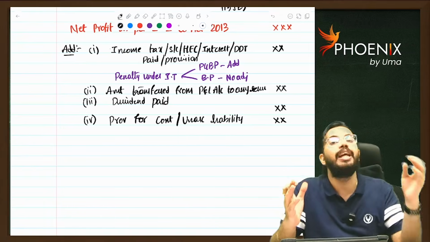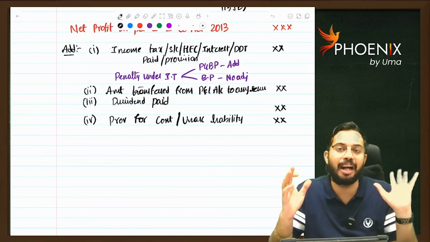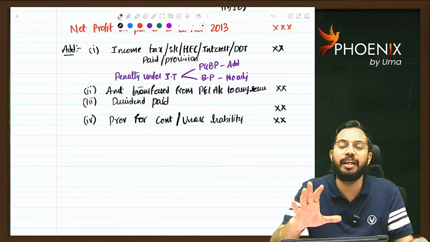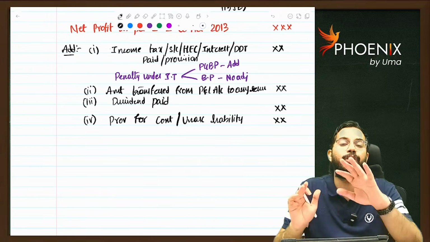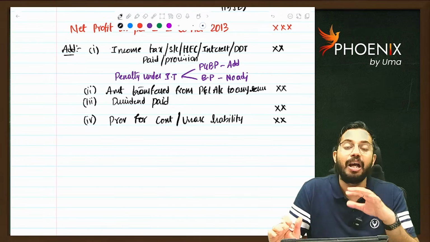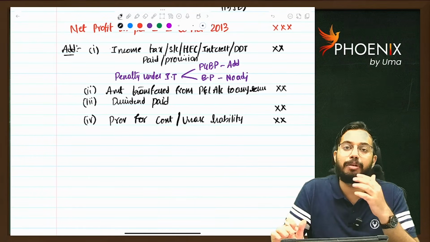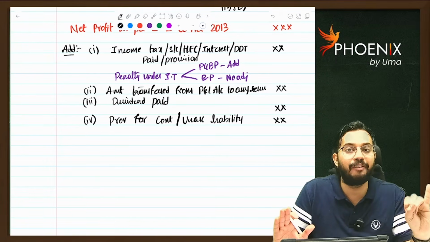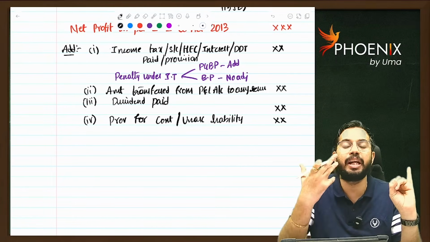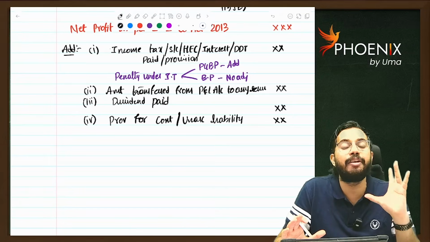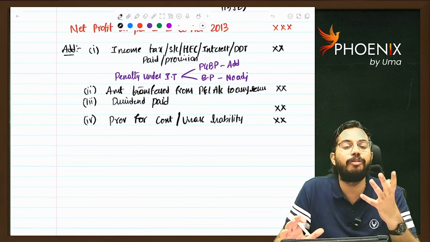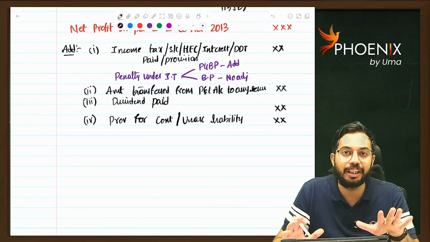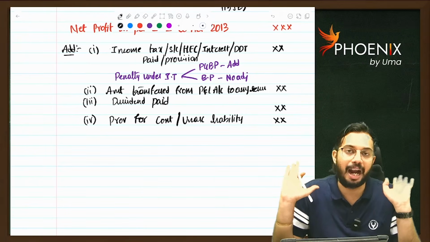Under PGBP, any provision is required to be added back, whether it is contingent, ascertained or unascertained. Any provision that is created is required to be added back while you are calculating PGBP income. However, when you are calculating book profit, if any provision is created based on actuarial valuation, or if any provision is created on a scientific basis, then that is not required to be added back.